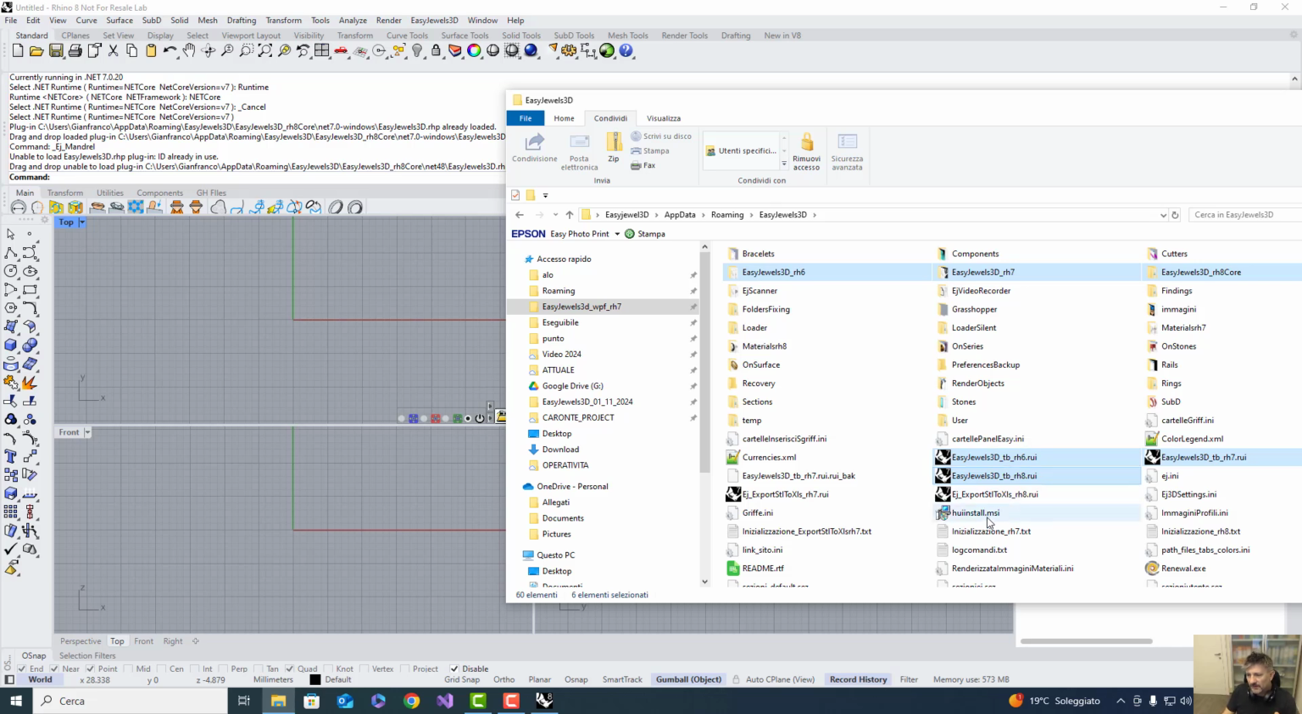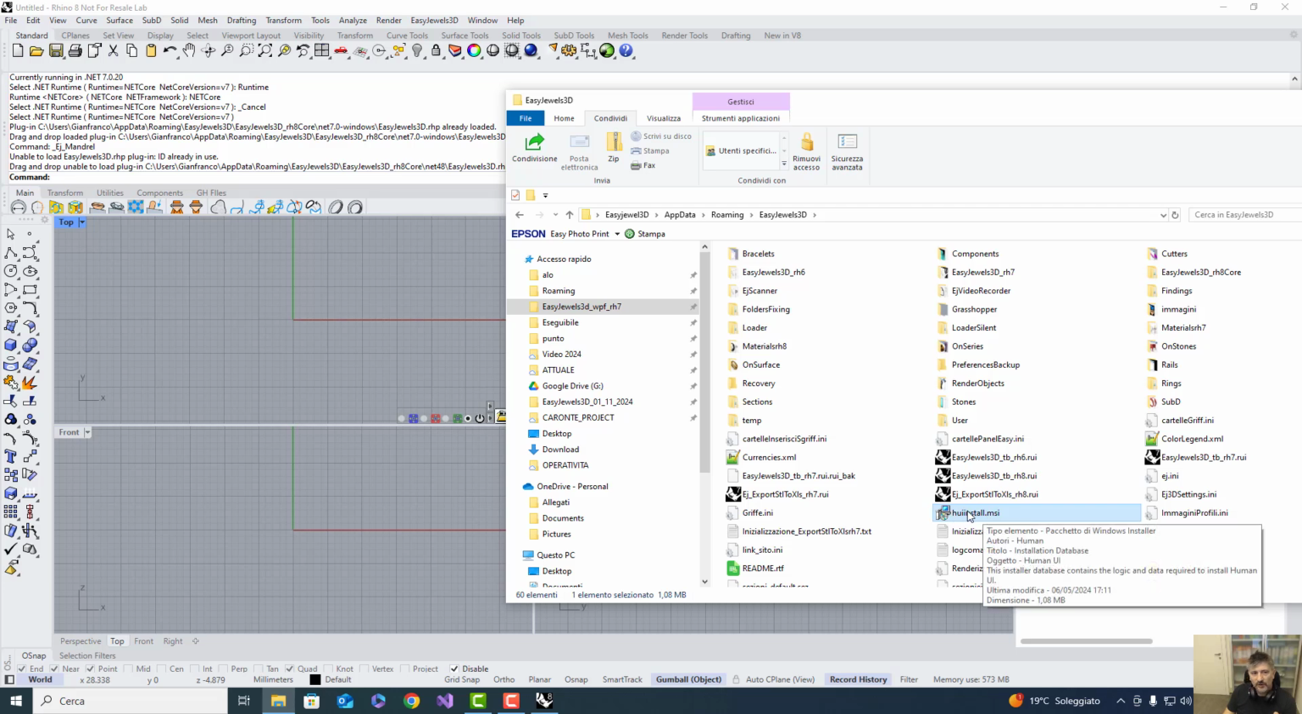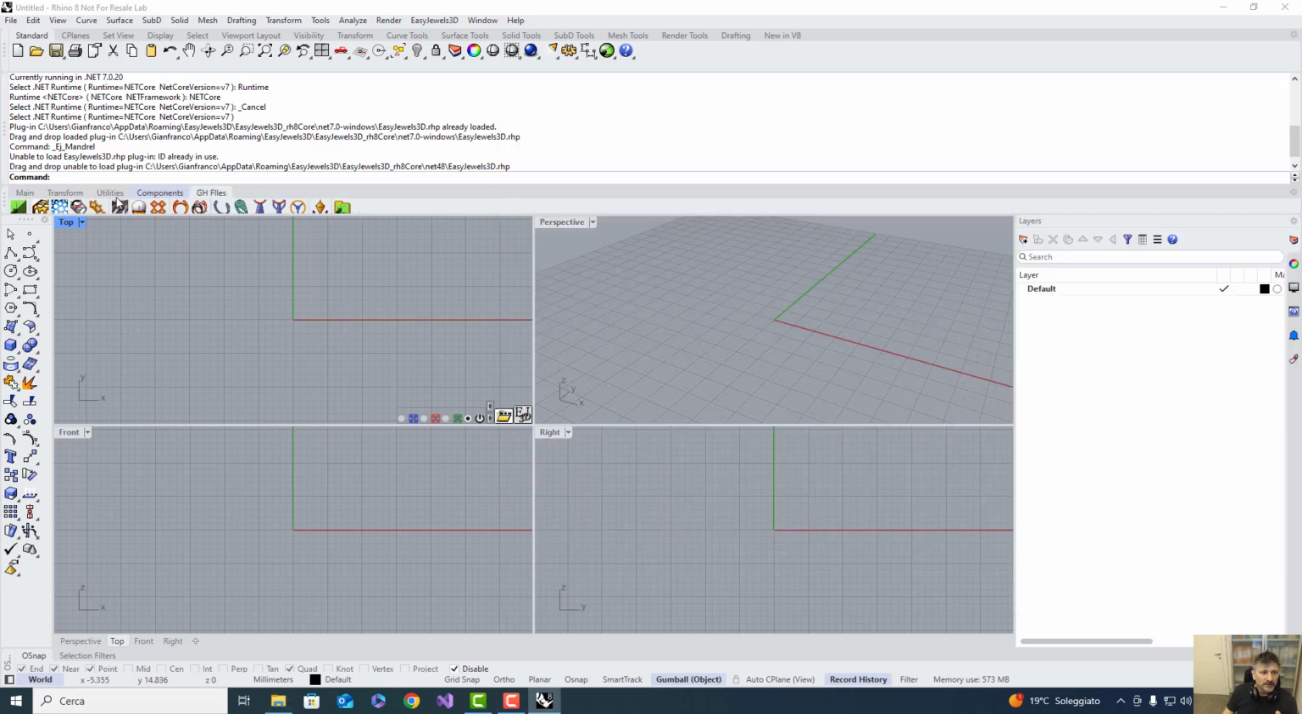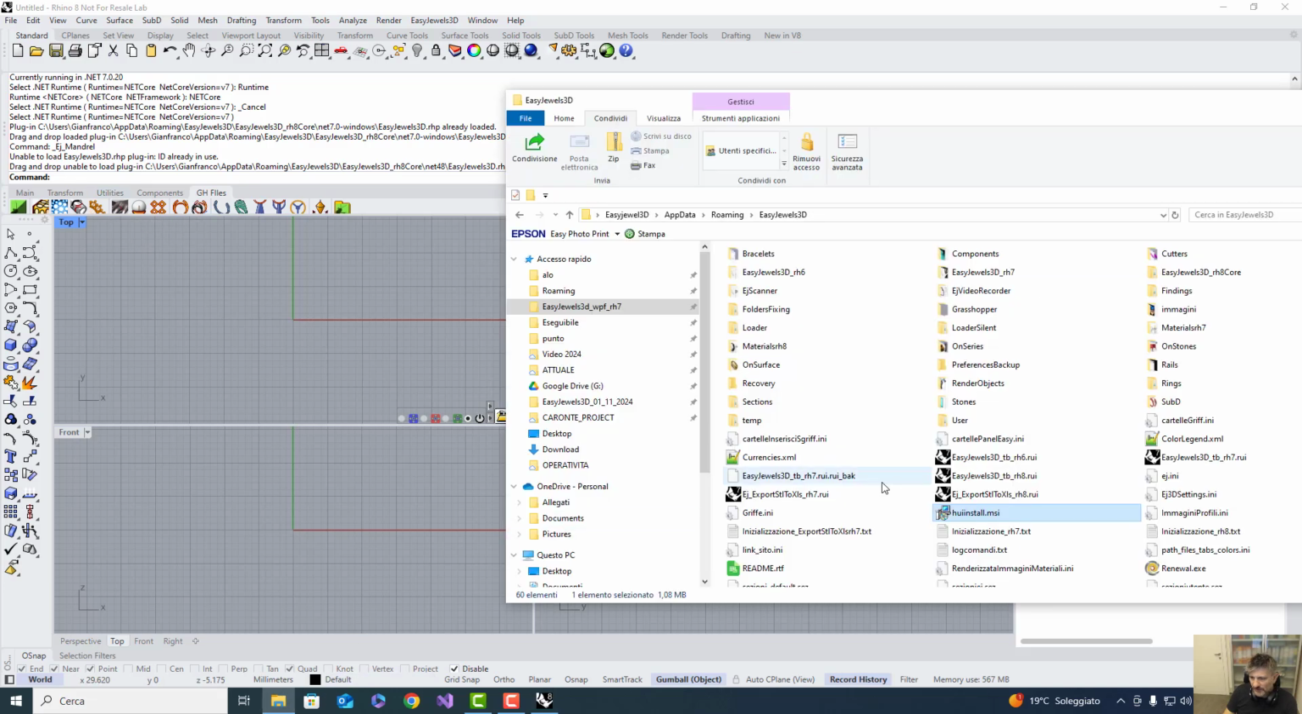Done. Then if you want, you can run this, that is for our toolbar that uses Grasshopper. This tab here is for commands with Grasshopper. You need to install this file here because this is the interface we use. So double click and you run it like this.